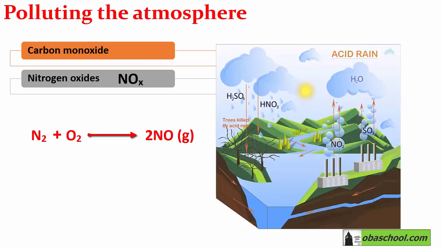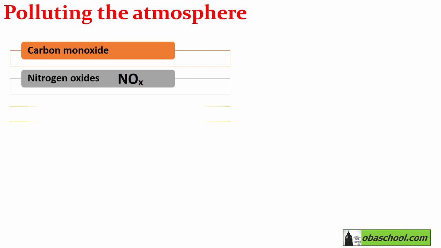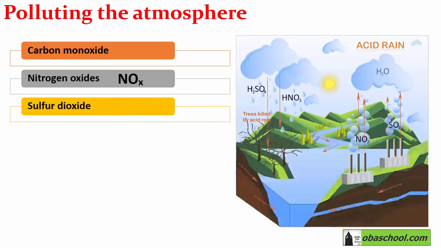The problem with these oxides is that they may react with water vapor and oxygen in the air to form nitric acid, and they are therefore contributors to acid rain and photochemical smog. Sulfur dioxide is another contributor to acid rain. It is produced from sulfur-containing impurities present in crude oil. The problem also is that this oxide combines with water vapor and oxygen in the air to form sulfuric acid.